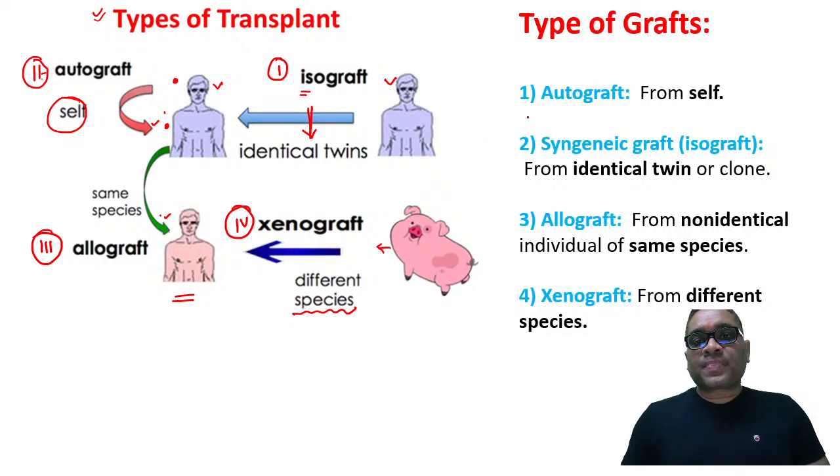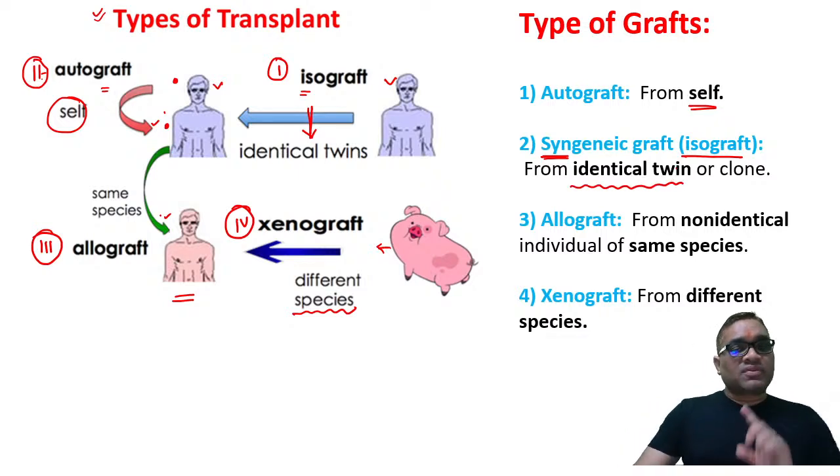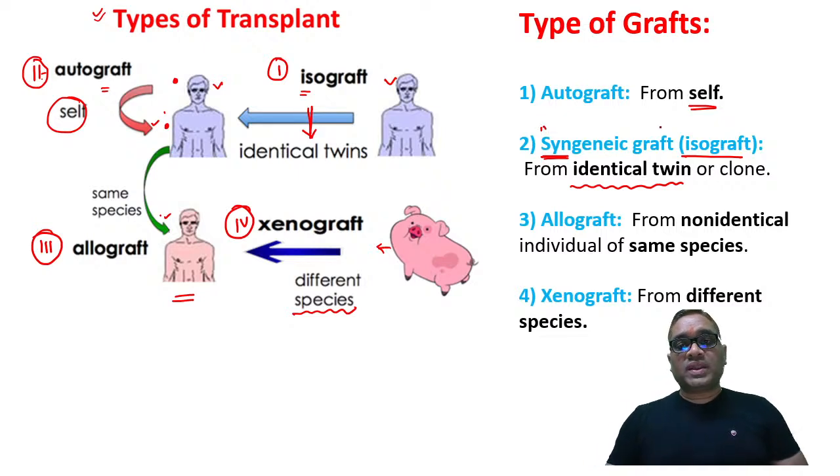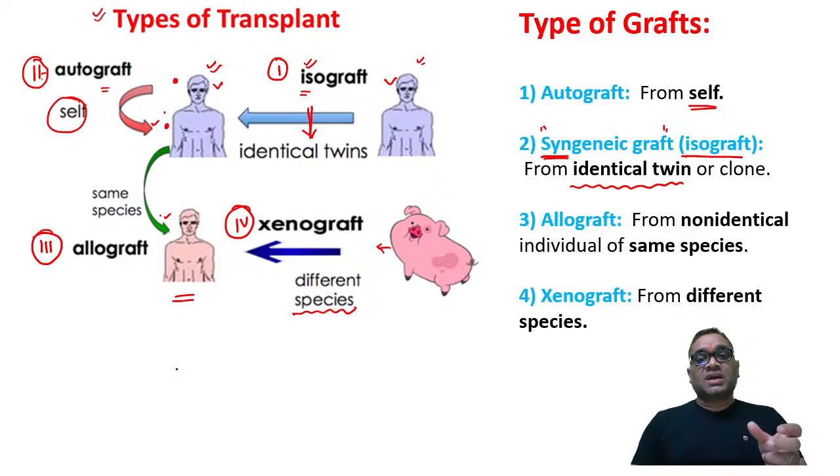So please remember, autograft means from ourself, our own self. Syngeneic or isograft is for identical twins. So the examiner can use the name isograft or syngeneic graft, both of which look the same. These are the twins. Among the twins, isograft or syngeneic graft, and on our own body, that is called autograft. Allograft means within the same species, non-identical individuals. You can see they are not identical, their color is not identical.